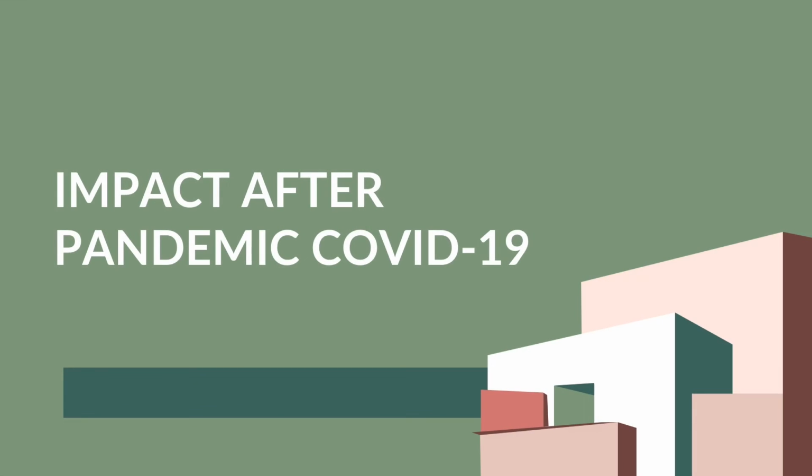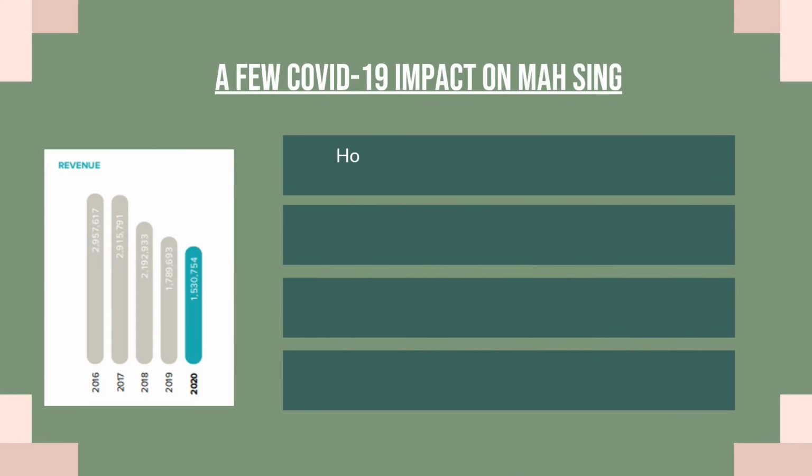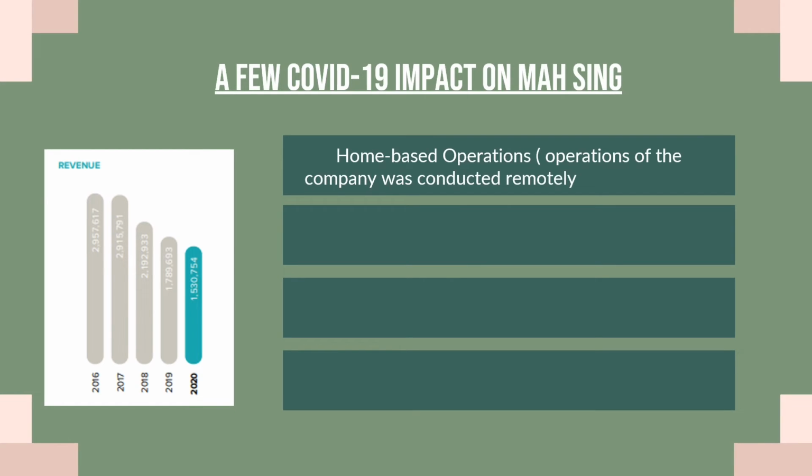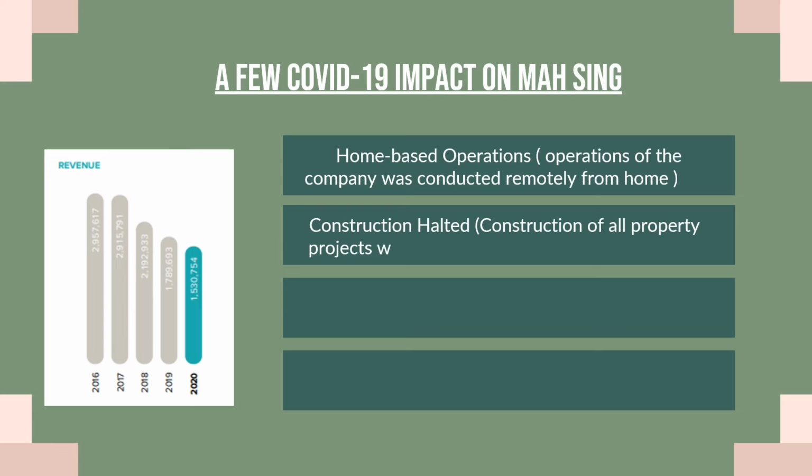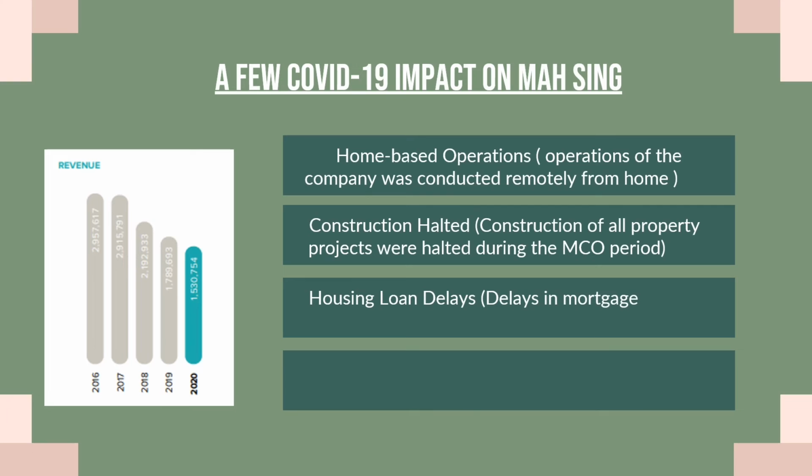The next one is the impact after the COVID-19 pandemic. There are a few impacts on Masing. The first one is home-based operation. Operation of the company was conducted remotely from home. The second one is construction halted. Construction of all property projects was halted during the MCO period. The third one is housing loan delays in mortgage approval, which led to slow conversion.